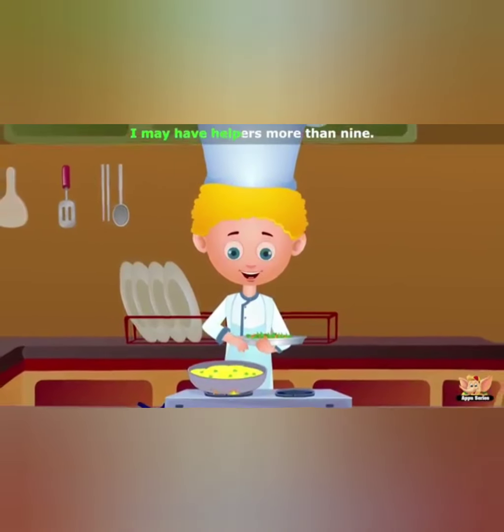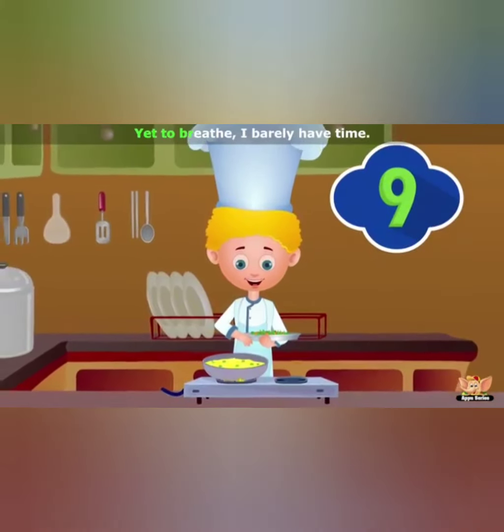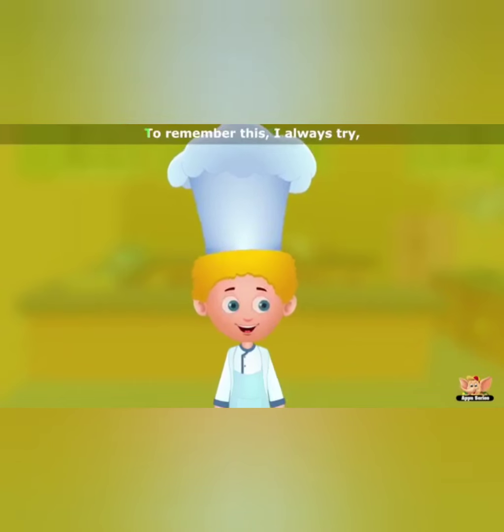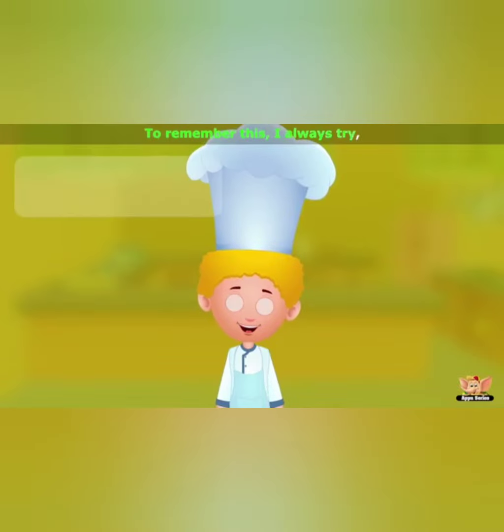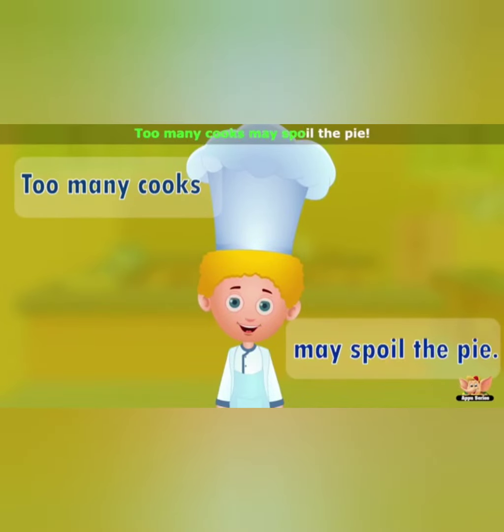I may have helpers more than 9, yet to breathe I barely have time. To remember this I always try. Too many cooks may spoil the pie.